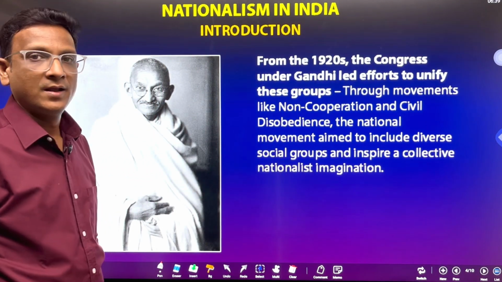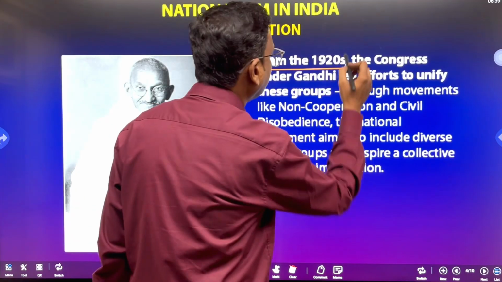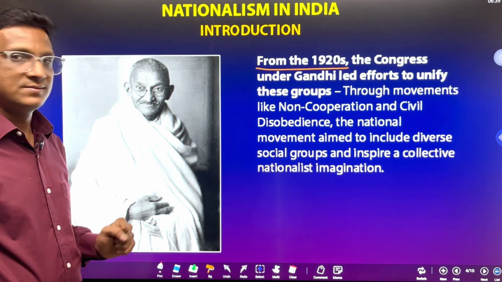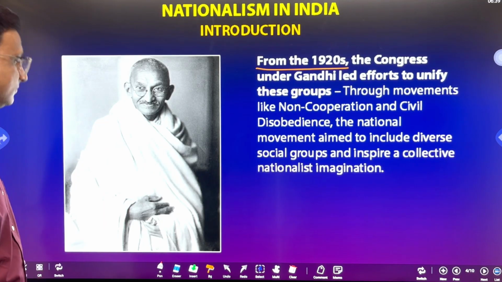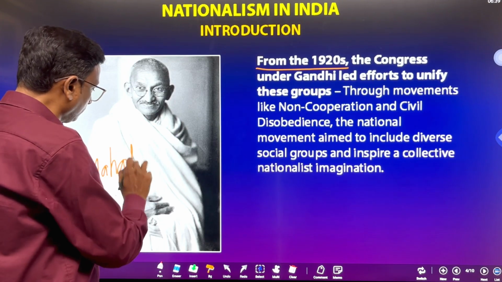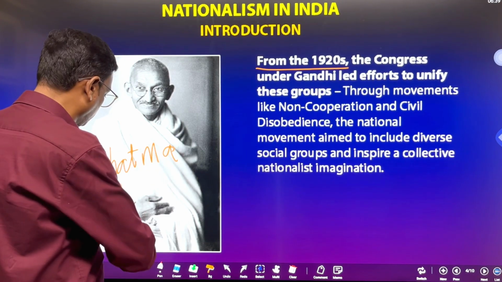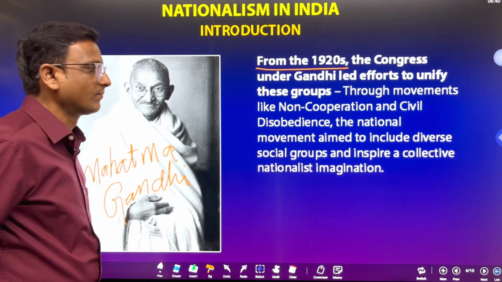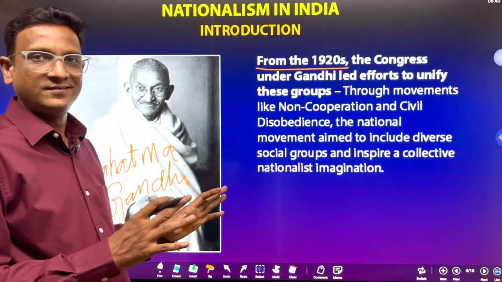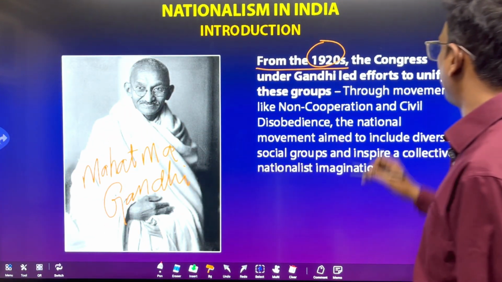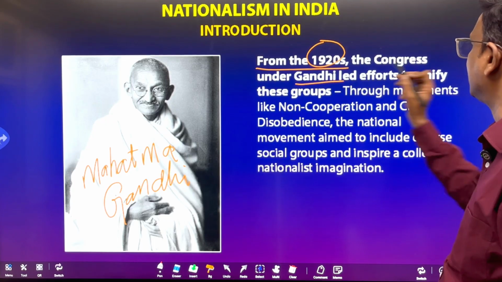So, from the 1920s, the Congress, who is the new leader here? None other than Mahatma Gandhi. So the new leader with a new strategy has come. From 1920, the Congress under the leadership of Gandhiji.